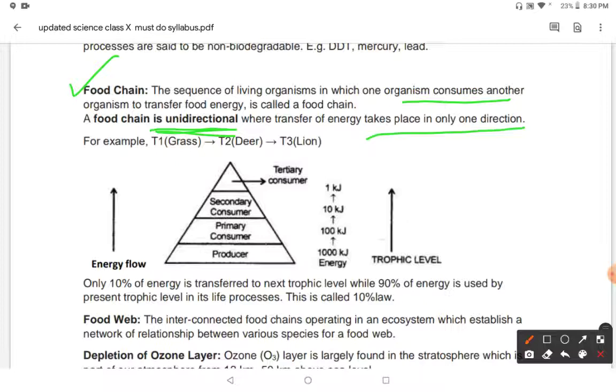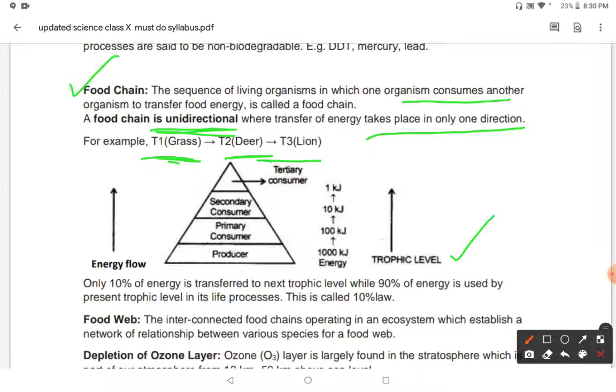For example, first is the grass. Grass is eaten by deer, deer is eaten by lion. So this is unidirectional, there is no other direction in which energy flow will take place. And what is the next one? Trophic level. What is the trophic level? It means how the different organisms are arranged according to the requirement of energy.